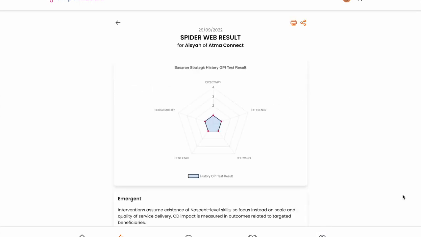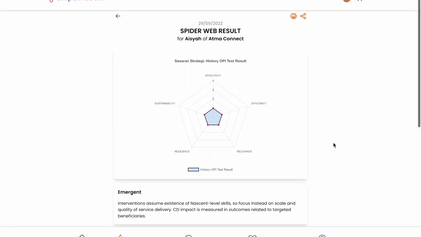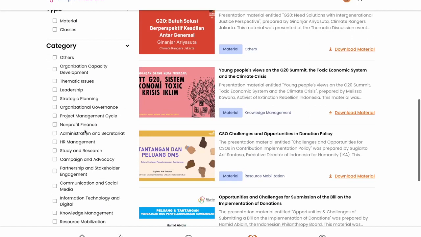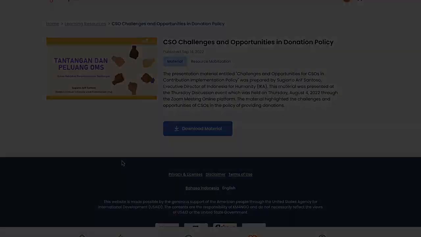Then we provide them with recommendations of which content they could read from the learning resources, which is again from here, because all of these learning resources are intended to help them develop. Eventually they are provided with this material, so they can retake the test and have their capacity improved.